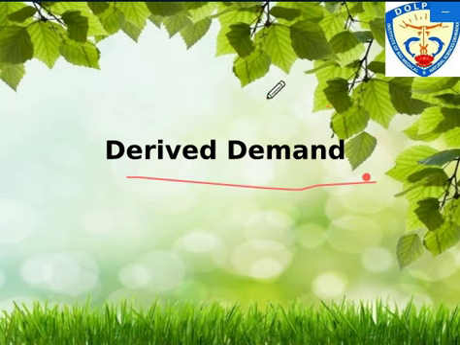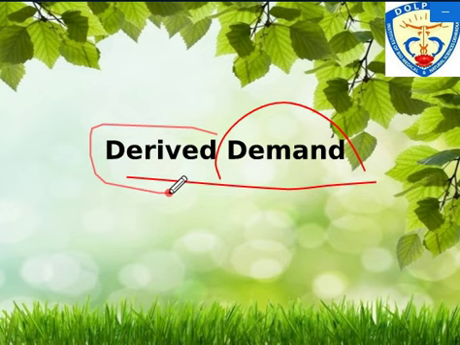So demand, all you have understood that. Now we need to understand this term derived, right? So generally derived means extraction. You are extracting the value from something, that is called derived, right? So derived demand means from the demand some value has been extracted. It means because of the demand of certain product X, certain product Y is demanded. So Y is the derived demand, right? If there is no demand of X, there will be no demand of Y. This is the basic notion of derived demand.